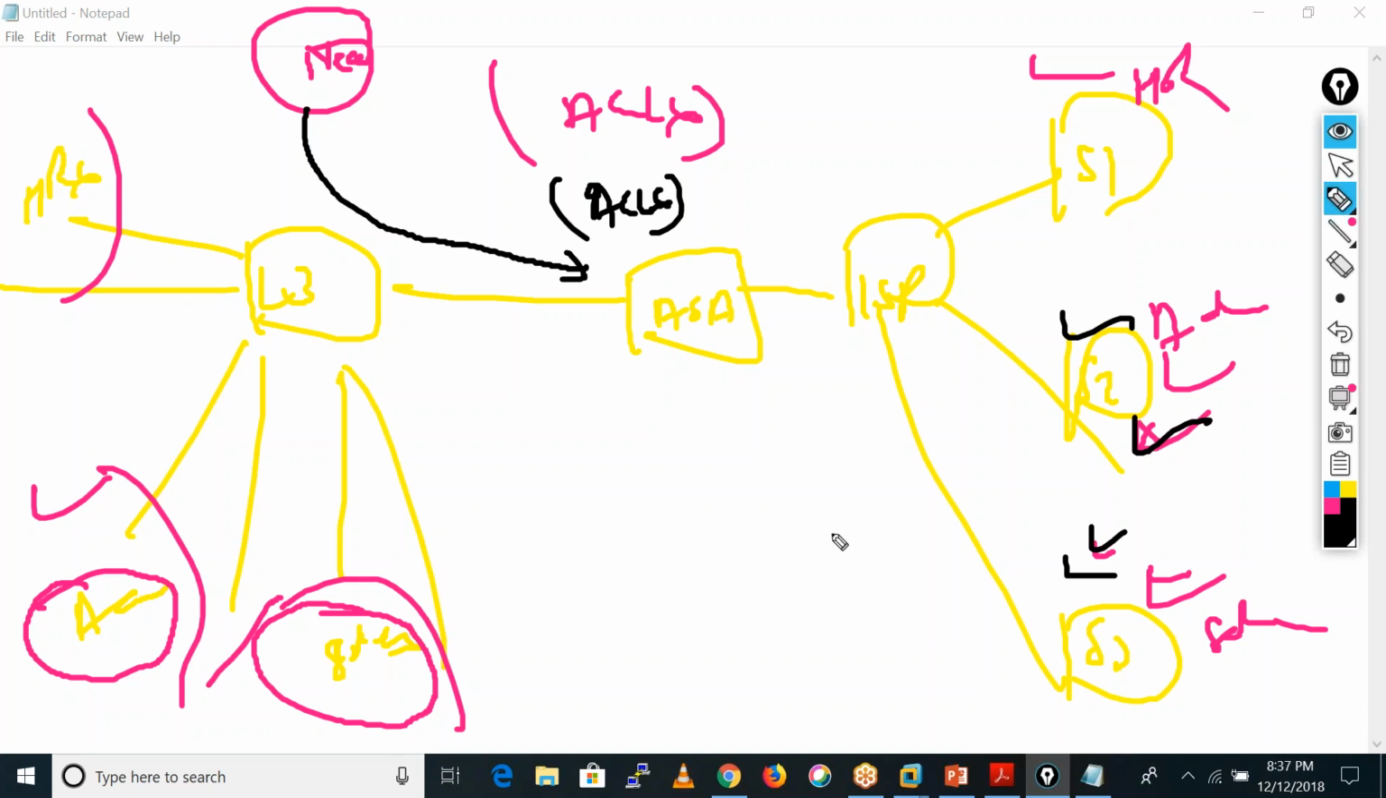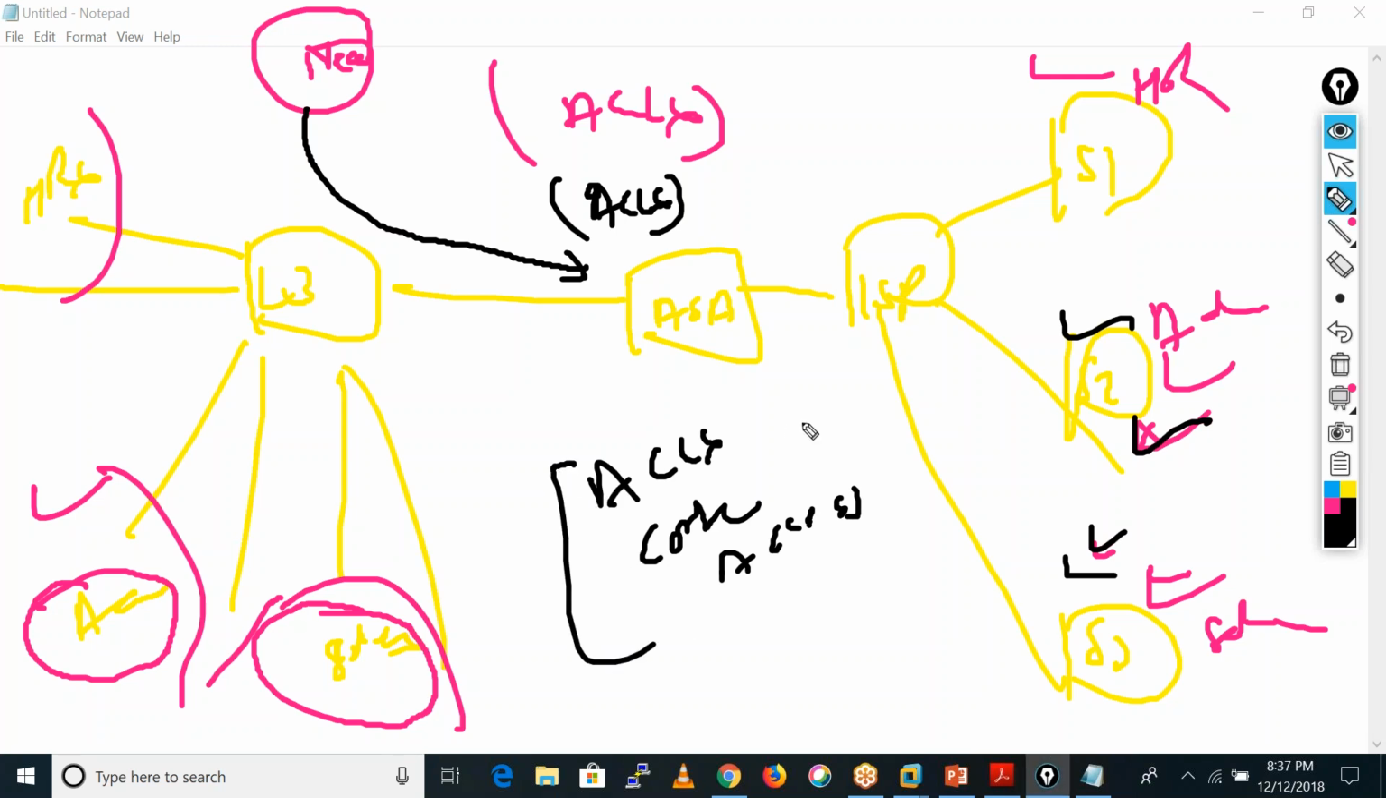Generally, ACLs are used for controlling access. We can drop the traffic or allow the traffic according to our company policies and company requirements. So the main work of an ACL is to control the traffic. Now you are okay with ACLs, everybody.